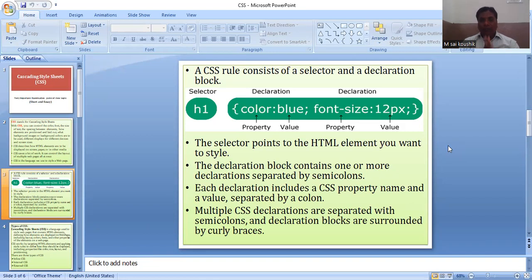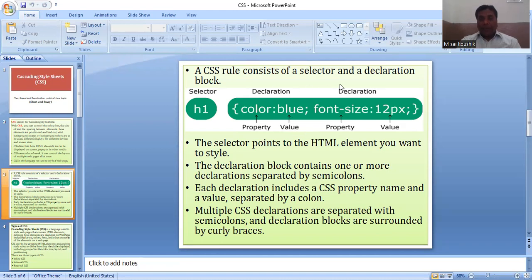In the declaration, we also divide into two parts: one is the property, another is called the value. The combination of property and value is called the declaration, the right part of CSS. And this totally combined is called the structure or syntax of CSS.